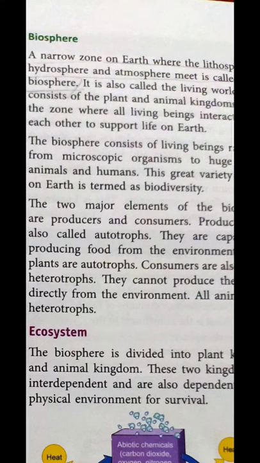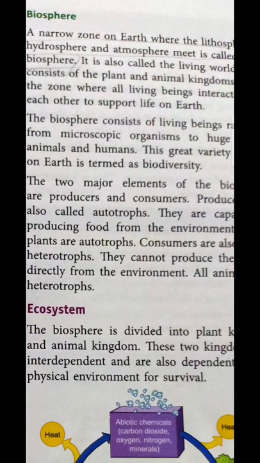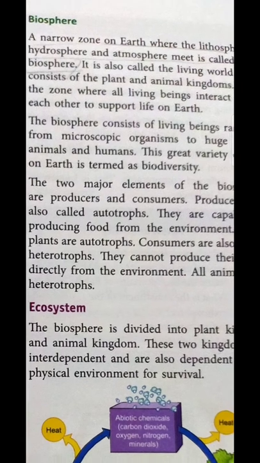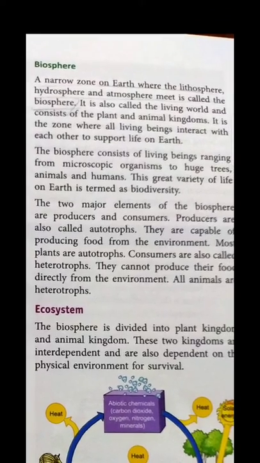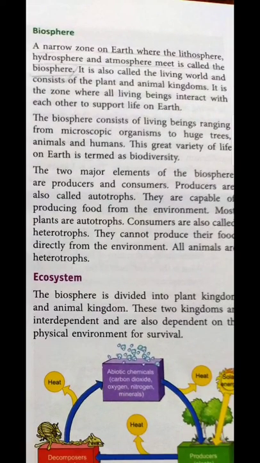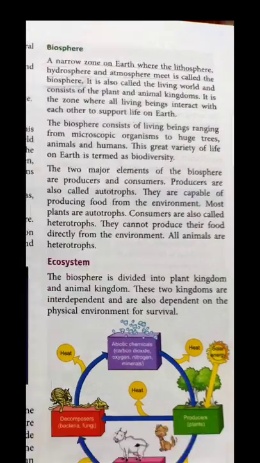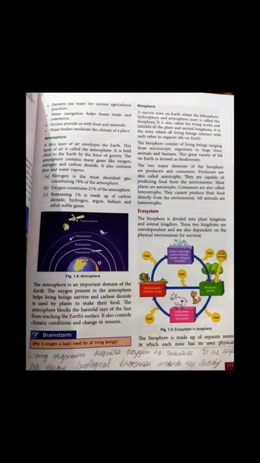So what are the main elements of biosphere? They are the producers and the consumers. Producers are the autotrophs, because they produce their food directly from the environment. And on the contrary, consumers are the heterotrophs, because they are not able to produce their food from the environment directly. All the animals are considered heterotrophs. On the contrary, the plants are considered autotrophs.